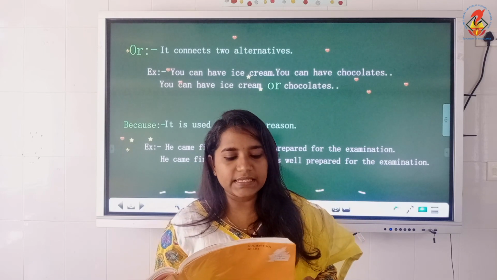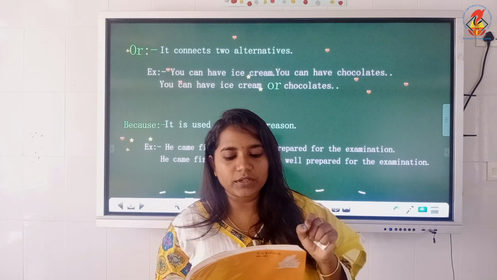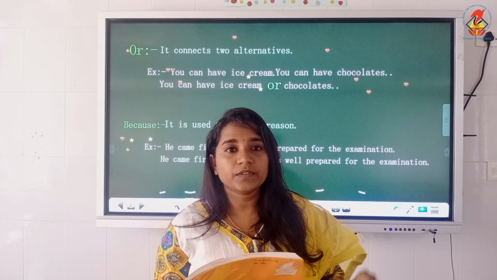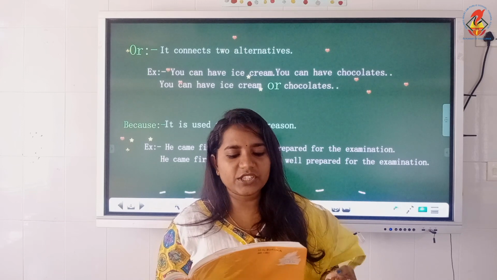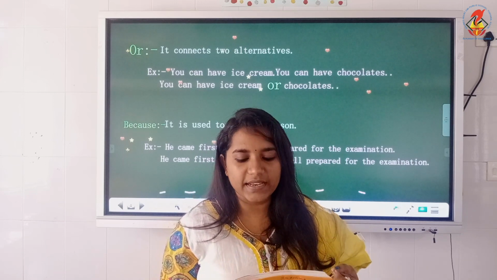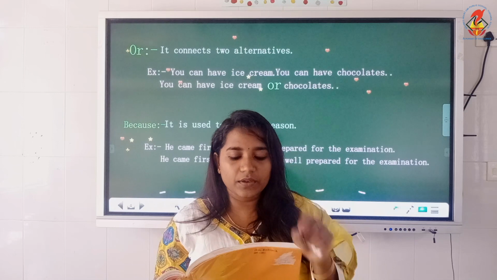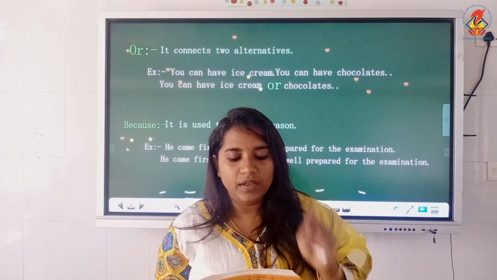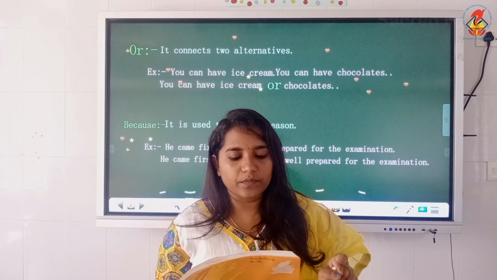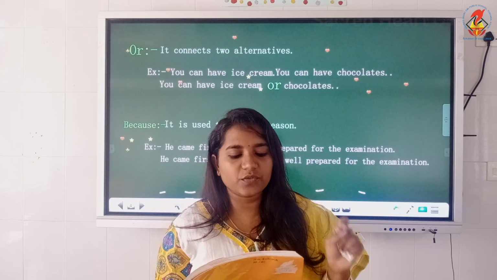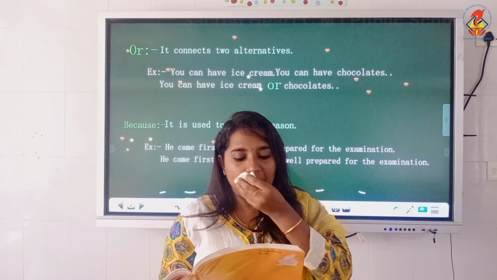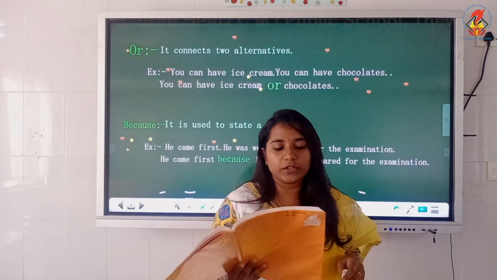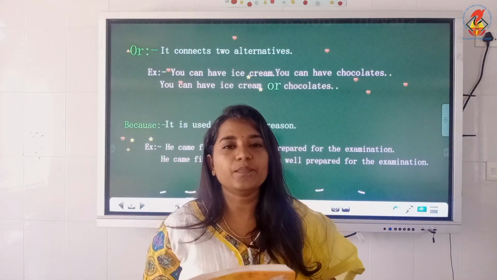Now the second sentence: we went to the station, we boarded the Rajdhani Express. Again you have to use the conjunction and. We went to the station and boarded the Rajdhani Express. Here we do not use the pronoun we there. I hope you understood. Now you may do the rest of the questions by yourself.